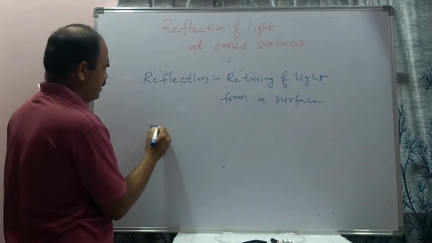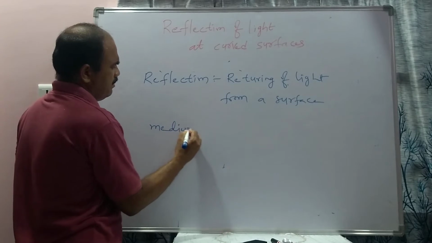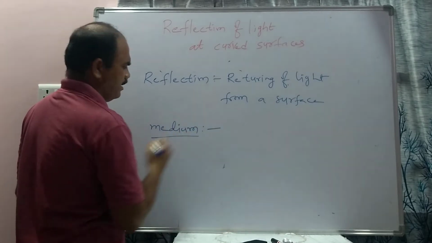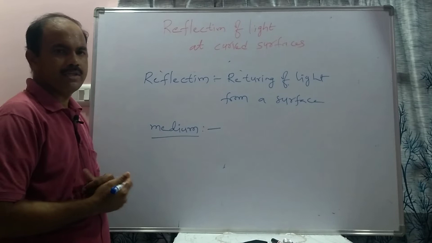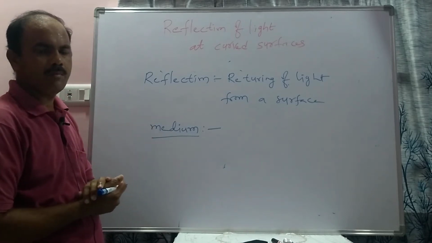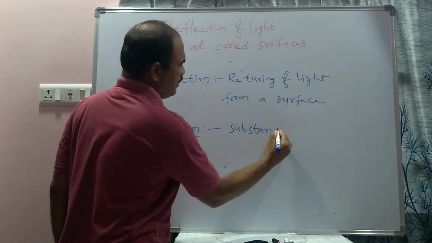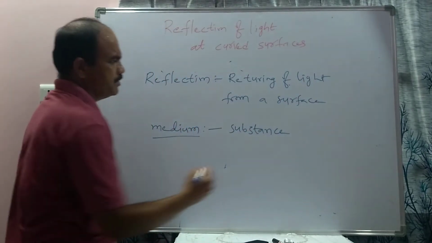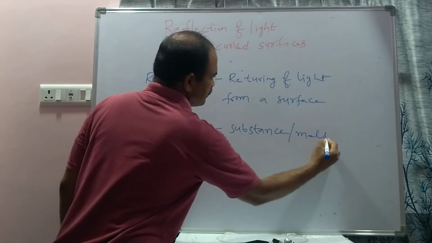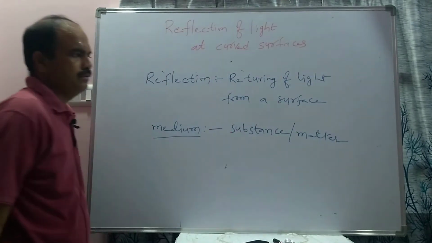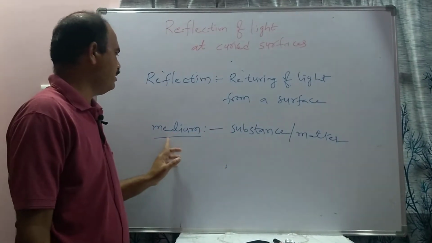Generally in light we have the term medium. So what is a medium? Medium is nothing but a substance, which may be solid or liquid or gas. Substance or matter is called a medium.